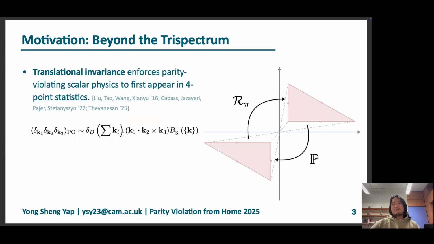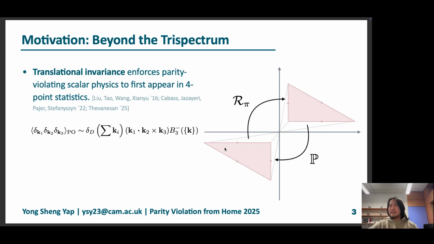Together, the momentum conserving delta function basically forces the scalar triple product to vanish identically, making it zero, and thus the bispectrum is not sensitive to parity violation. This can be shown intuitively using this graphic over here. When I have the translation invariance, the momenta of the correlators form a closed triangle. And under parity transformation, this triangle gets flipped over here.